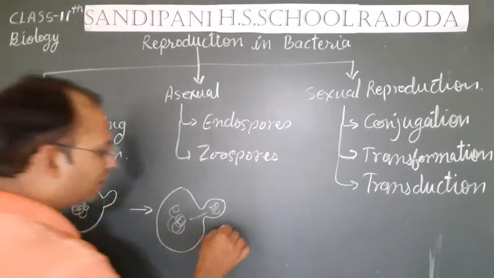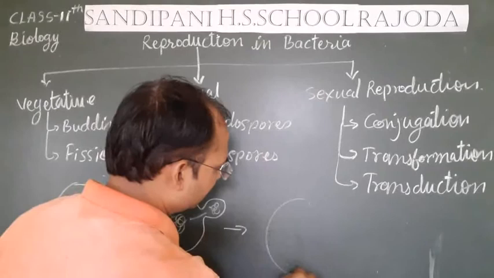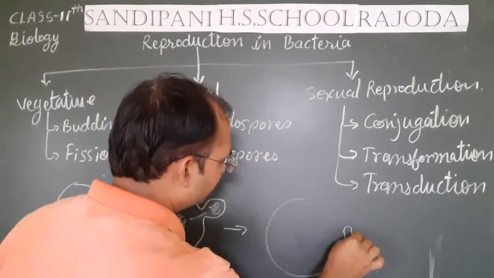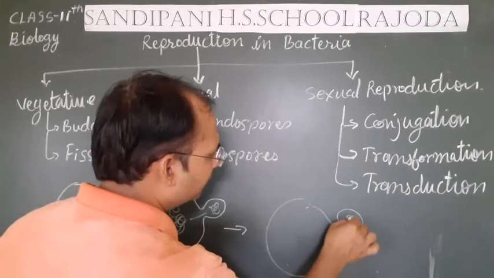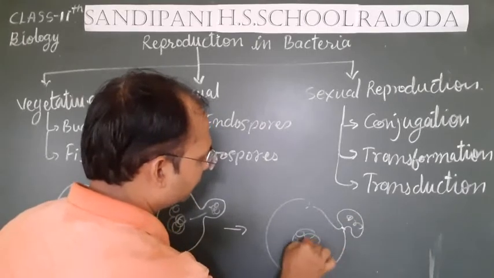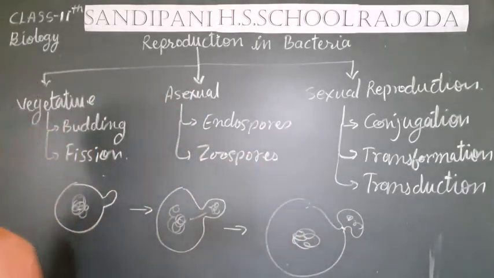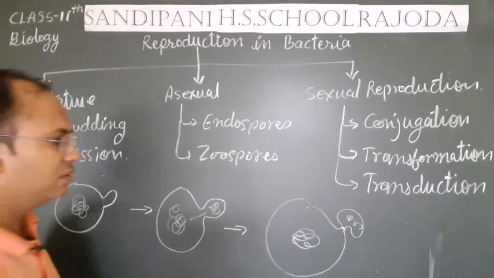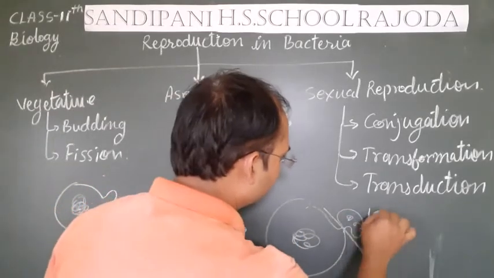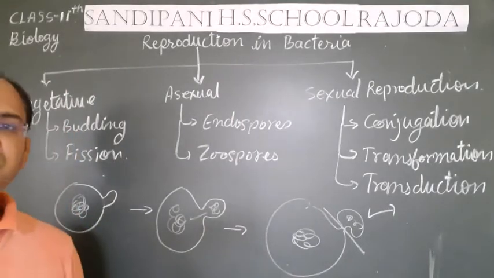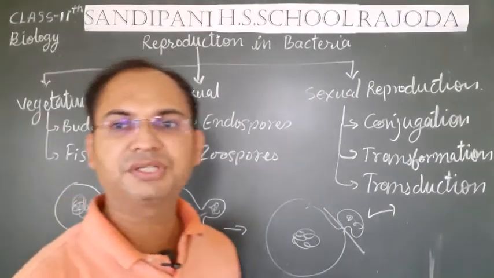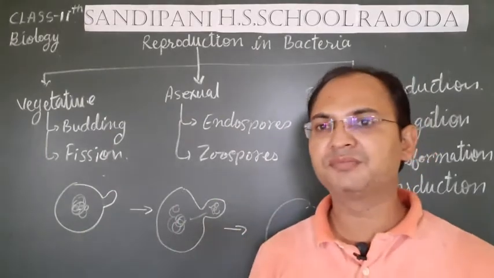And then after some time, this bud will get detached from the bacterial mother cell and develops into a new bacteria. So this is the very simplest type of the reproduction, that is budding.